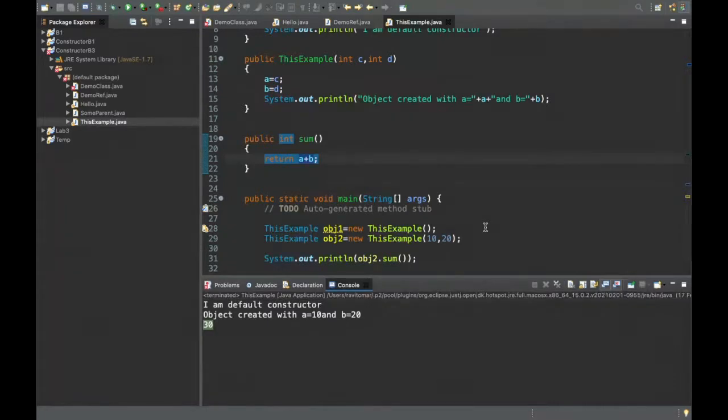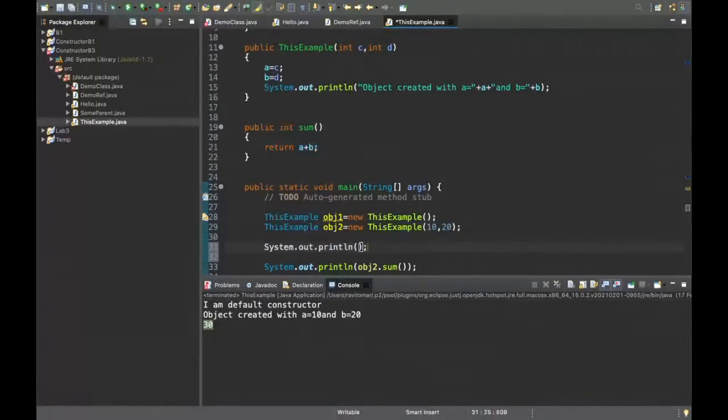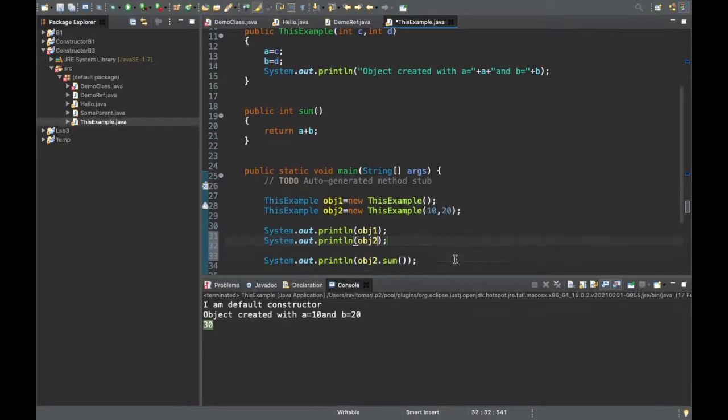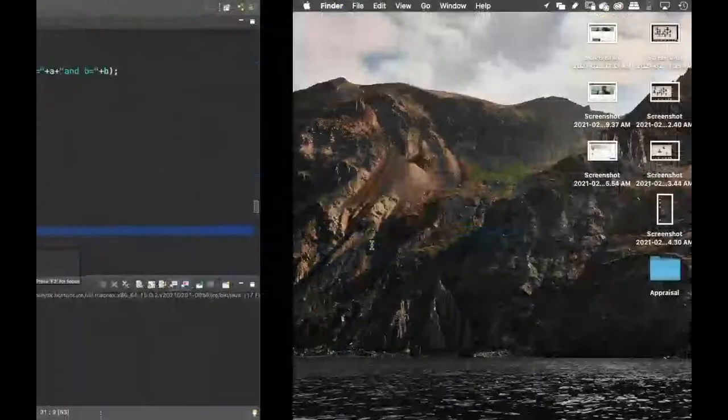So where is the use of the this operator? Now see it carefully. First of all, right here I am printing something. Sysout obj1. Many things are coming in this. Please see it carefully. Sysout obj2. What would be the output of these two lines? I have directly said print obj1 and obj2. What would be the output?